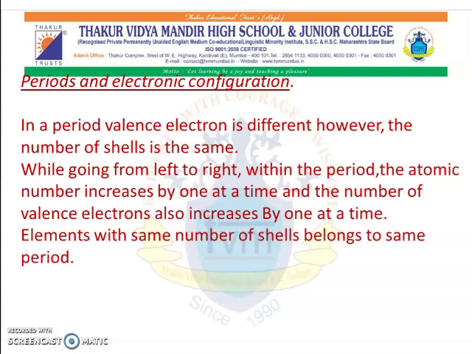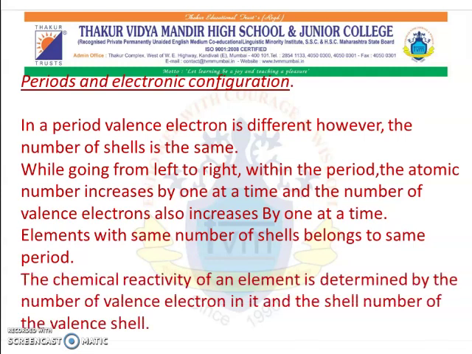Elements with same number of shells belong to the same period. The chemical reactivity of an element is determined by the number of valence electron in it and the shell number of the valence shell.